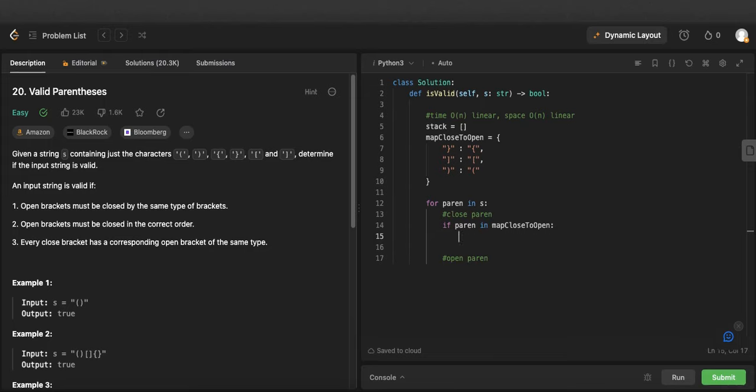So we can say that if we have elements in our stack and the last element in our stack is equal to the correctly corresponding open parenthesis, then what we will do is pop that most recent element from our stack. Else, if the most recent element does not match with the current closing parenthesis, then what we will do is return false, because we know that they are out of order. Finally, in the case of finding an open parenthesis, what we want to do is solely add it to our stack.